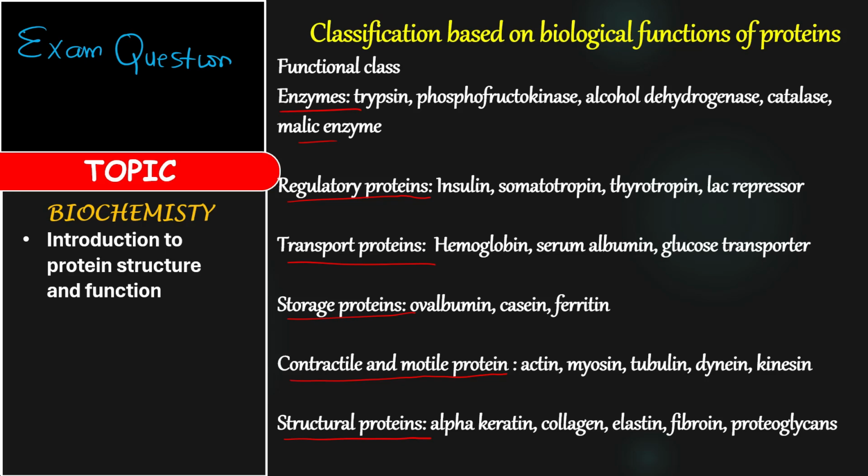Insulin is a hormone. Most regulatory proteins are hormones. We have somatotropin, which is growth hormone. Thyrotropin, from the thyroid. Then you have lac repressor. And then transport proteins. Under transport proteins, you have hemoglobin, which combines with oxygen to form oxyhemoglobin and transports oxygen through and fro the body. And then we have serum albumin and the glucose transporters.